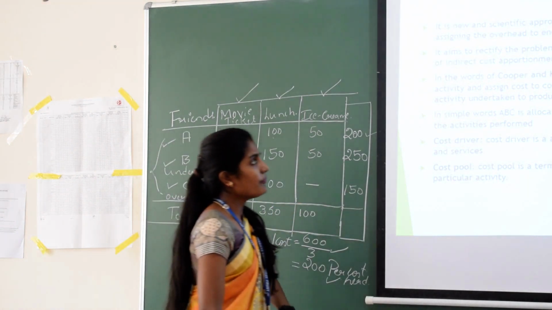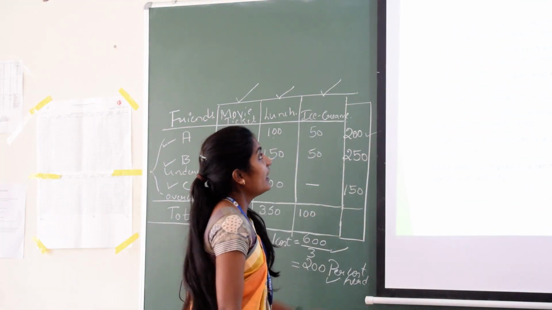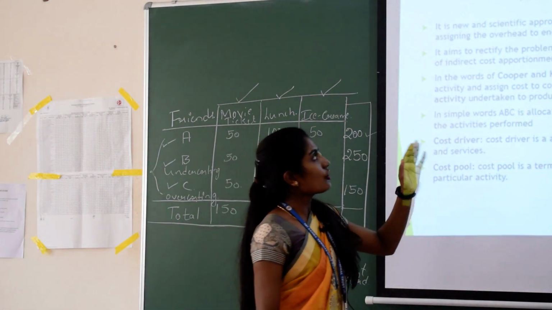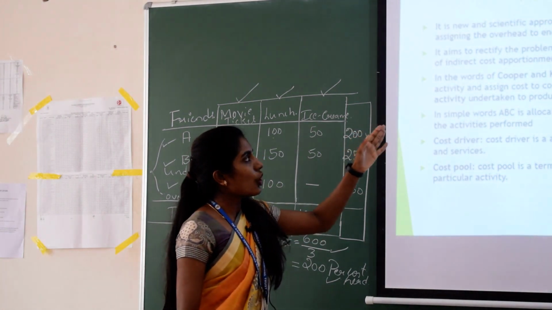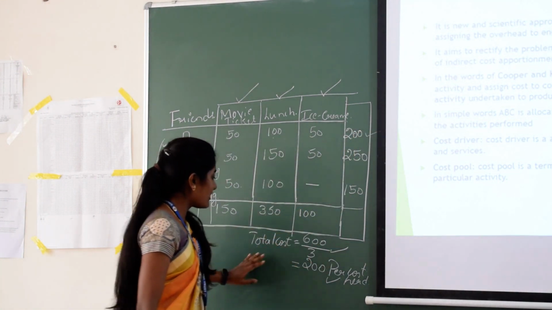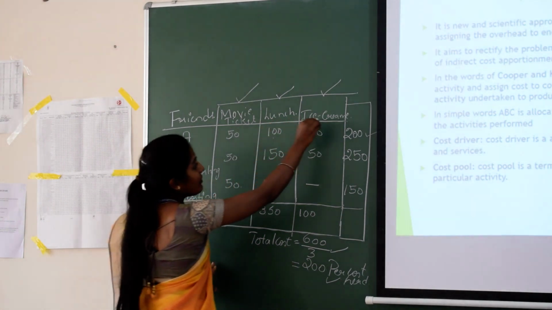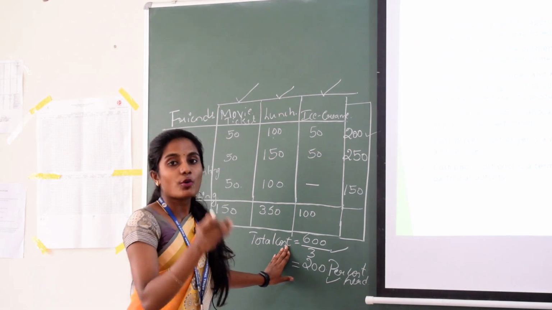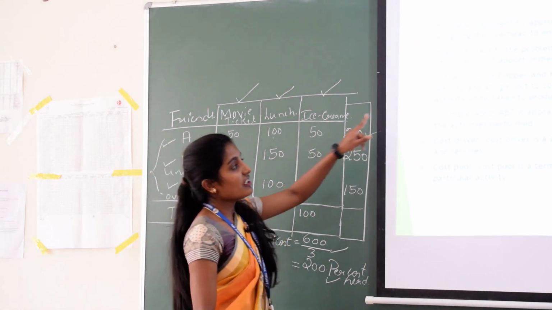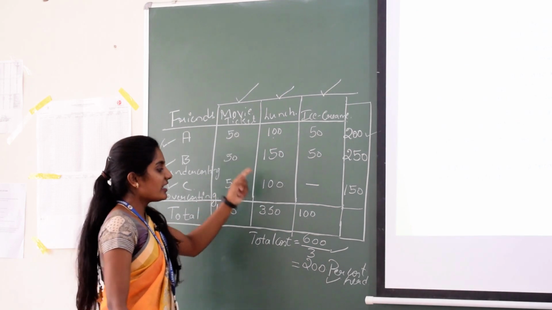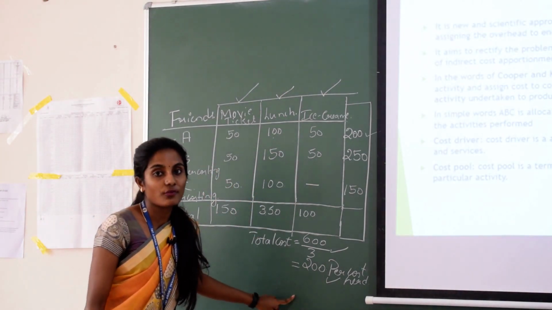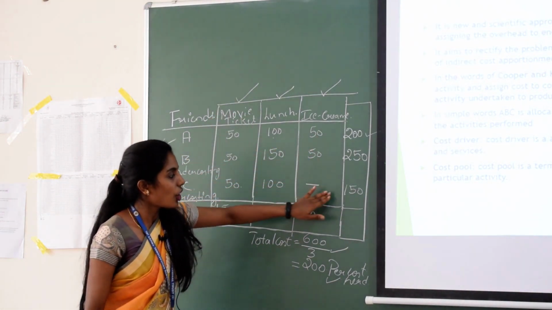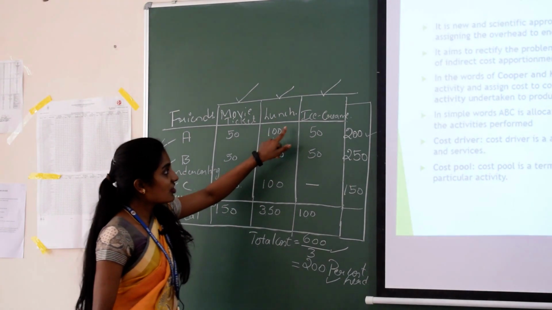Now let us see the meaning of ABC costing. It aims to rectify the problem of inaccurate cost due to the selection of a wrong basis of indirect cost apportionment. In the traditional method of costing, the basis of apportionment is wrong, but ABC costing rectifies it and corrects the basis of apportionment for a particular activity. Here the basis for apportionment of cost is movie ticket, lunch and ice cream.